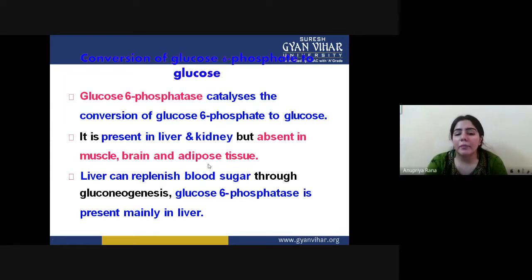So the liver can replenish blood sugar through the gluconeogenesis process, and in this case glucose 6 phosphatase is present mainly in the liver. That's why we can obtain glucose from glucose 6 phosphate only in the liver area, because this enzyme is present only in the liver area.